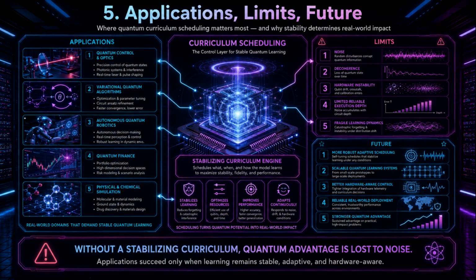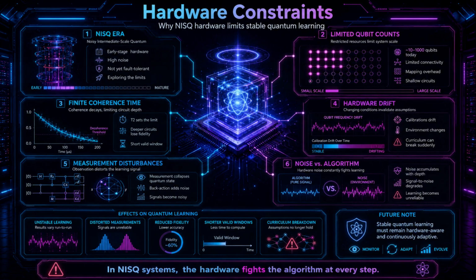In all of these areas, without a stabilizing curriculum, that quantum advantage you hear so much about is completely lost to noise. But we have to deliver a stark reality check here, drawn directly from Schneppat's analysis. We are currently living in the NISQ era, that's noisy intermediate-scale quantum hardware. We are facing severely limited qubit counts and finite coherence times. Hardware drift is a constant threat. It's perfectly capable of rendering a well-established curriculum suddenly useless. Furthermore, the very act of changing the curriculum can induce measurement disturbances that artificially distort the learning signals. Simply put, the hardware is fighting the algorithm every single step of the way.